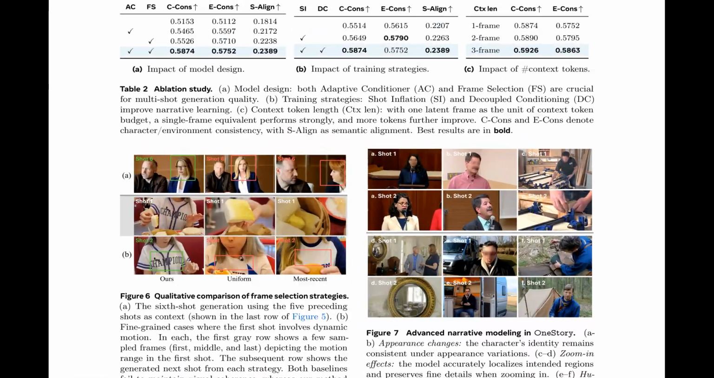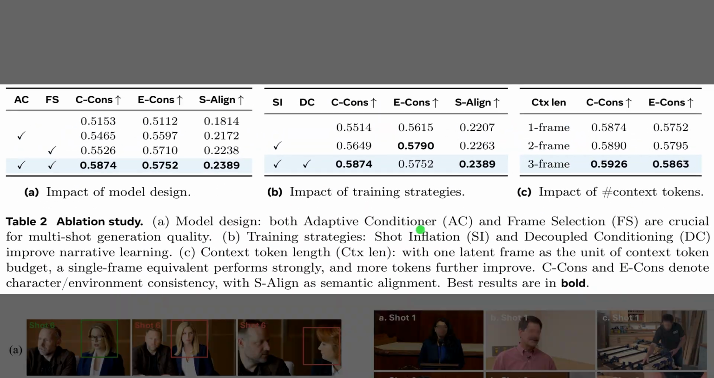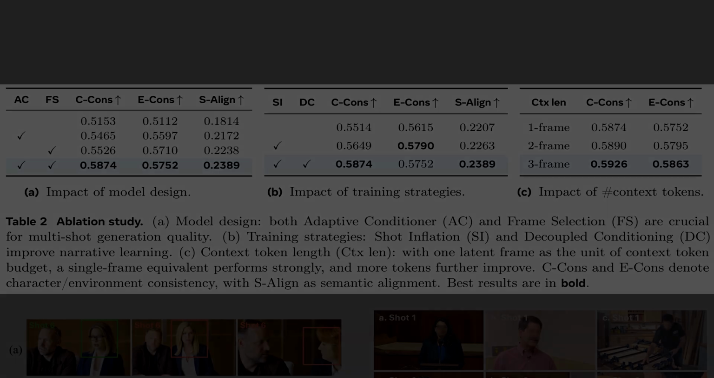Table 2 explains why the different ingredients of OneStory actually matter for narrative coherence. The left block shows that using both the adaptive conditioner, which compresses important visual details, and the frame selection module gives the highest character consistency and semantic alignment. The middle block shows that shot inflation and decoupled conditioning together further boost those scores, because training sees richer and more stable story contexts. The right block indicates that even 1 frame's worth of context tokens works well, and adding more context tokens still gives small but steady gains.